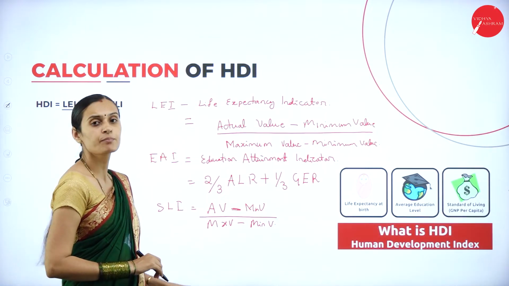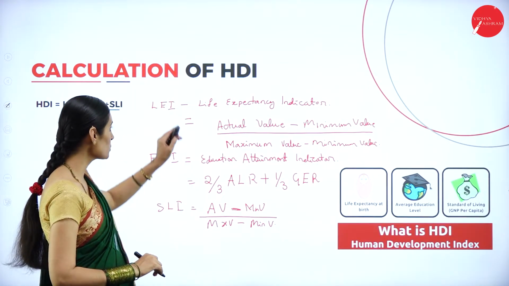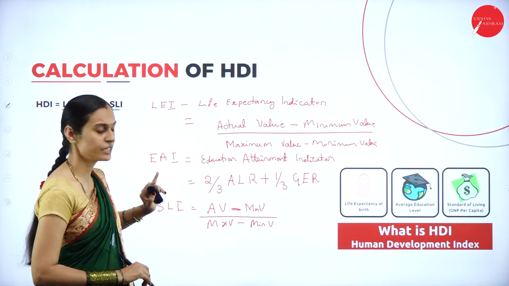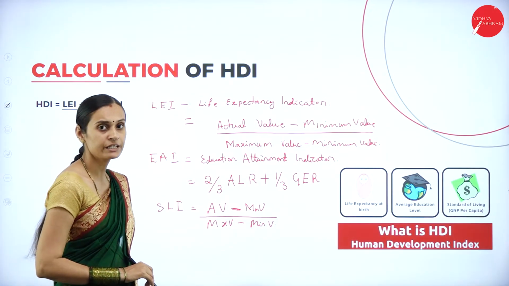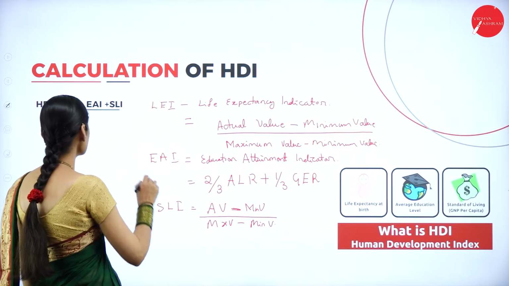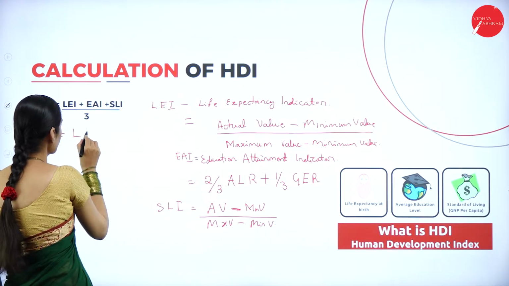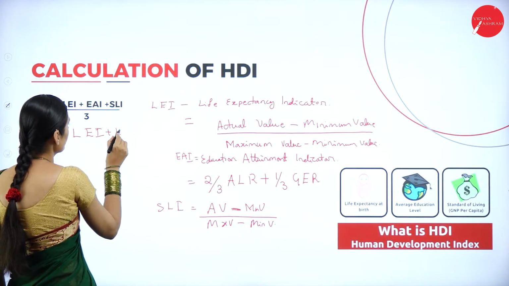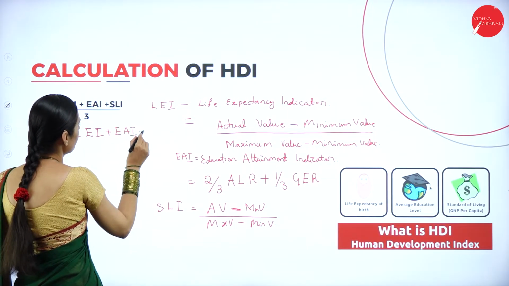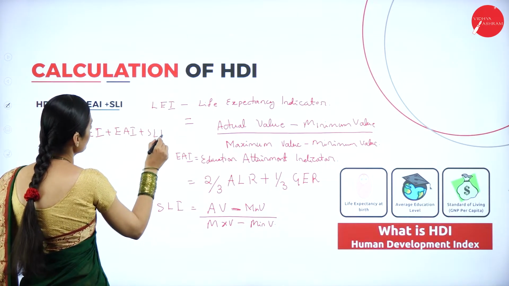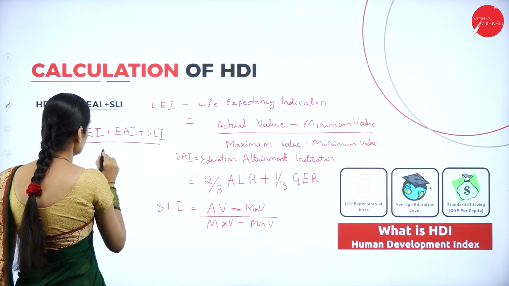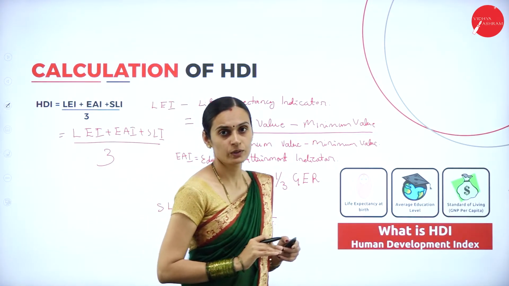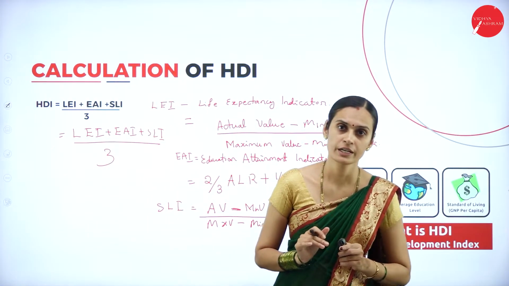So these three important formulas belong separately to the life expectancy indicators, educational attainment indicators and standard of living indicators. Then we have to calculate LEI plus EAI plus SLI divided by 3. By this, we can calculate the Human Development Index.